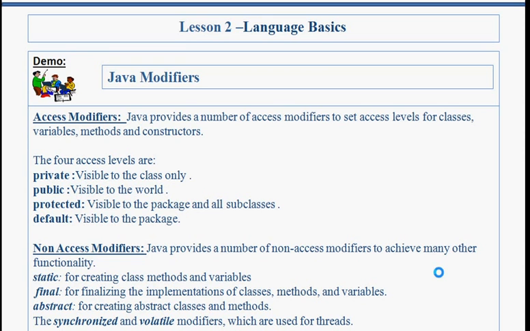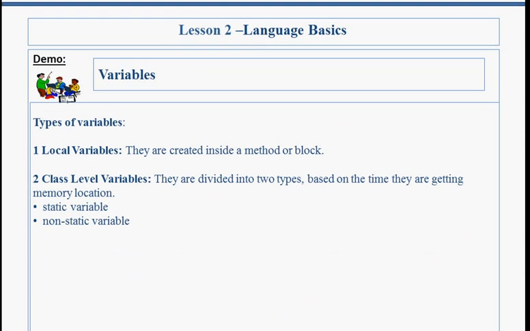Final. If we have a final class, then we cannot inherit that class. If we have final method, then we cannot override that method. Variables. If we have a final variable, then we cannot change its value. Abstract. For creating abstract classes and methods, we are using abstract keyword that we will learn in OOPS concept. The synchronized and volatile modifiers are used for threads.